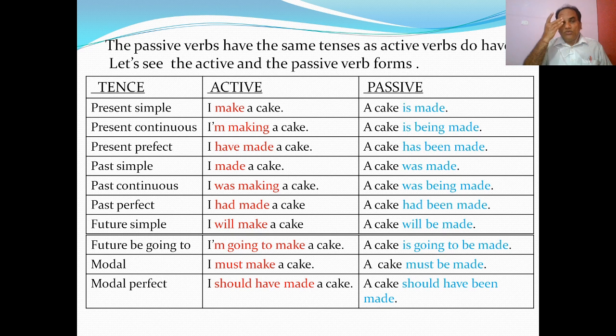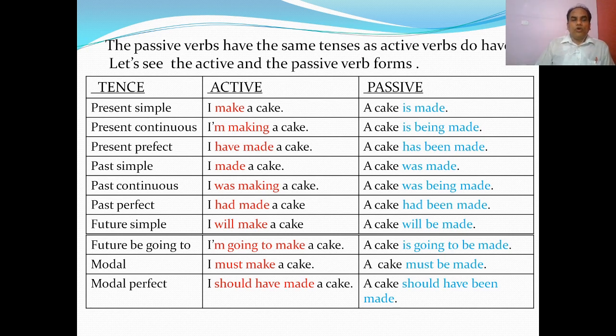In present continuous or present progressive, I am making a cake, and in passive it is a cake is being made. I am making is changed to is being made. You see, is for present tense, and being is for progressive, and made is for passive. So a cake is being made.